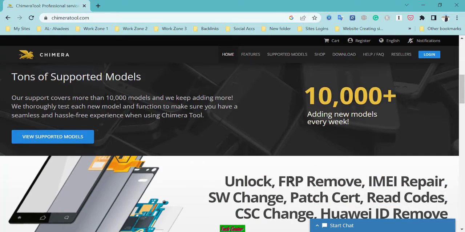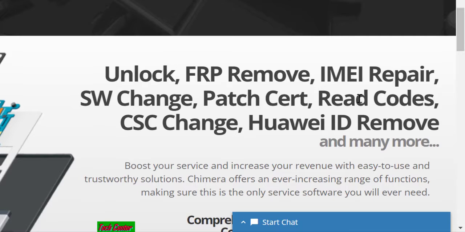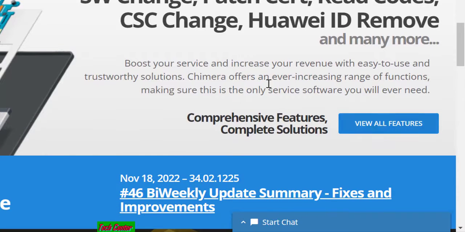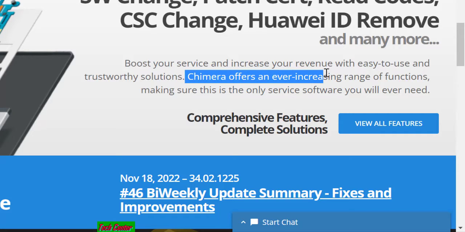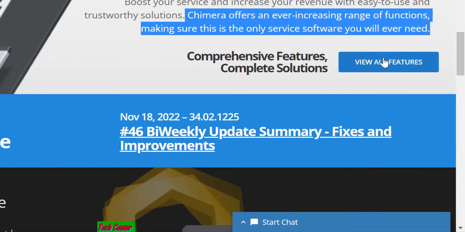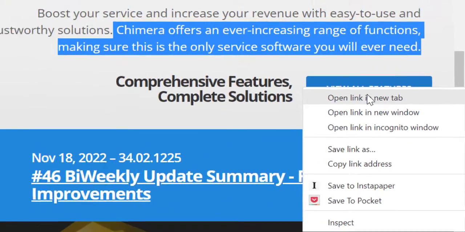Okay, unlock, FRP remove, IMEI repair, SP change, patch certificate, read code, CSC change, Huawei ID remove, and many more. Boost your service and increase your revenue with an easy to use and trustworthy solution. Chimera offers an even increased range of functions, making sure this is the only service software you will ever need. Okay, here are the features of the Chimera tool. I will open this in a new tab.